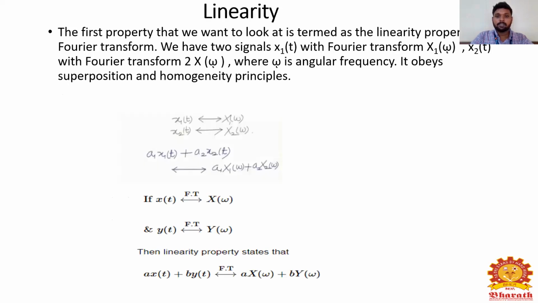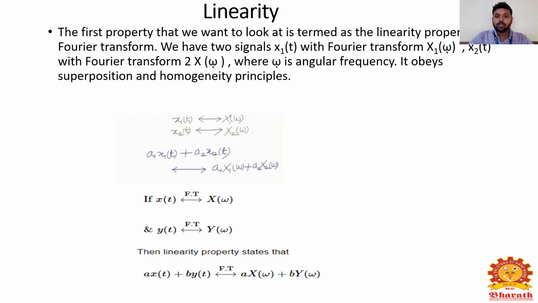The first type is linearity. The first property that we want to look at is the linearity property of a Fourier series. We have two signals, x1 of t with Fourier series x1 of omega, and x2 of t with the Fourier series x2 of omega, where omega is angular frequency. It obeys superposition and homogeneity principles.